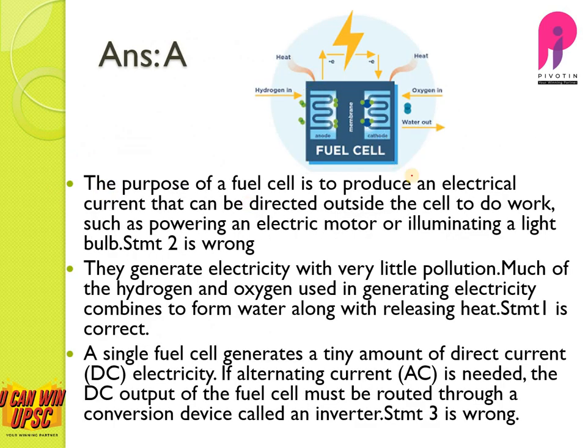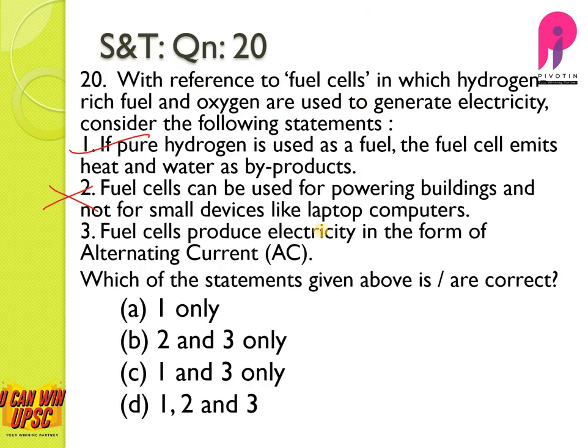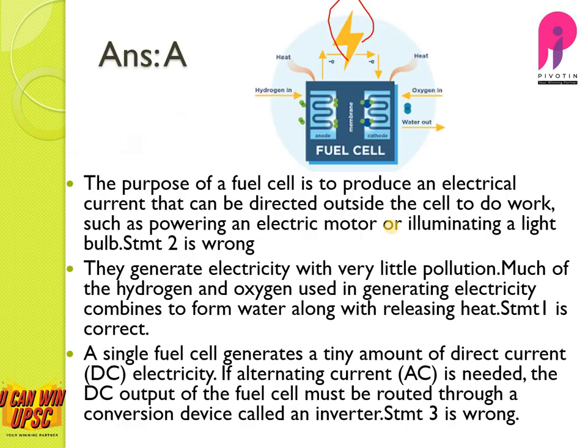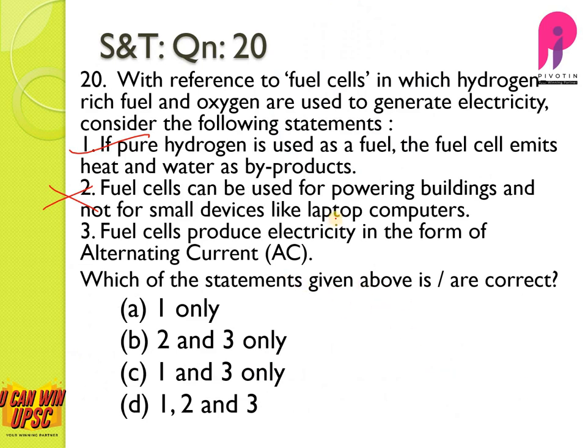You can see this is a fuel cell. Its main purpose is to produce electrical current, which can be directed outside the cell to do work, such as powering an electric motor or illuminating a light bulb. So only for such things the fuel cell is used, and it causes little pollution. A fuel cell produces electricity in the form of alternating current. No, actually it generates a tiny amount of direct current. So this is also wrong. The answer to this question is A, 1 only.